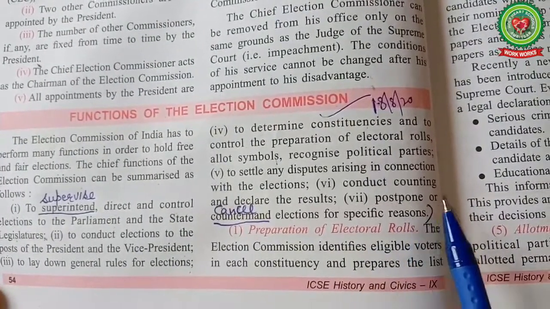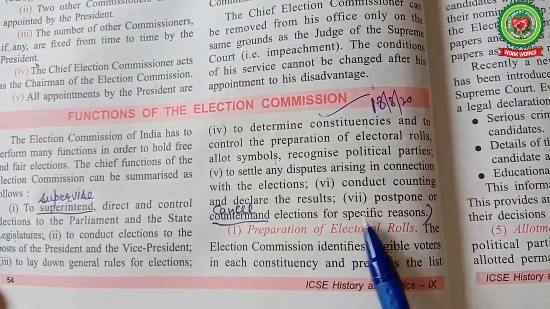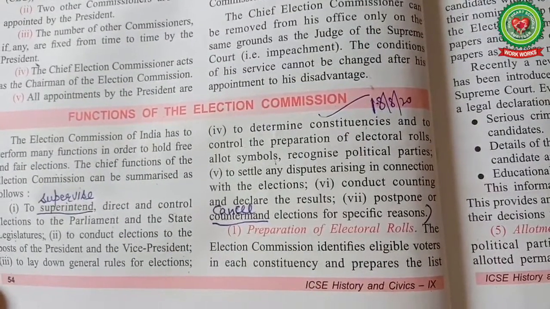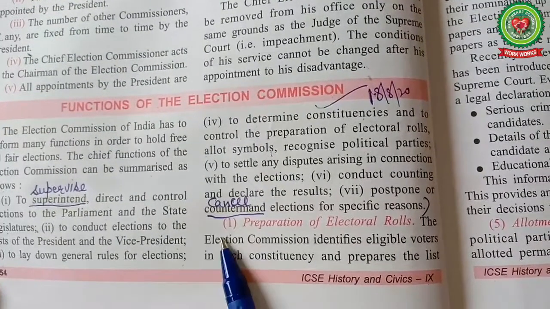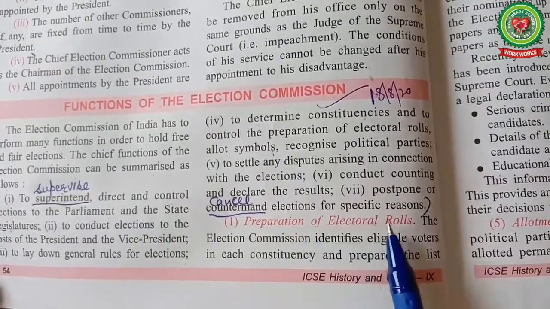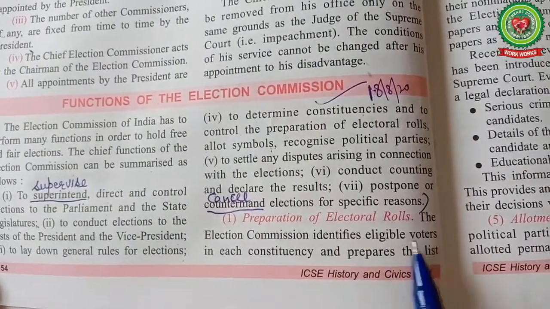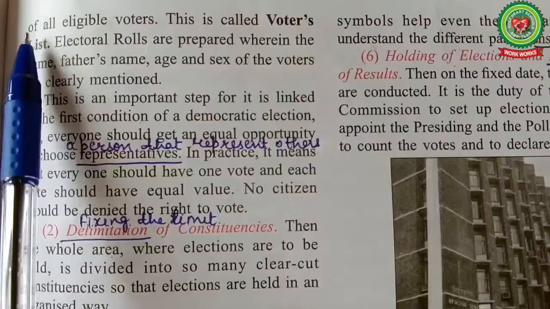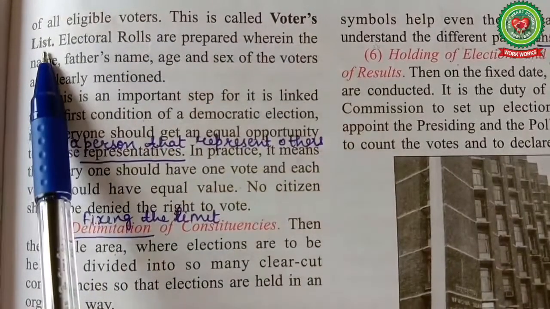Number 7, postpone or countermand. It means cancel elections for specific reasons. It can also delay or cancel the elections for specific reasons. Number 1, preparation of electoral rolls. The Election Commission identifies eligible voters in each constituency and prepares the list of all eligible voters. This is called the voters list.